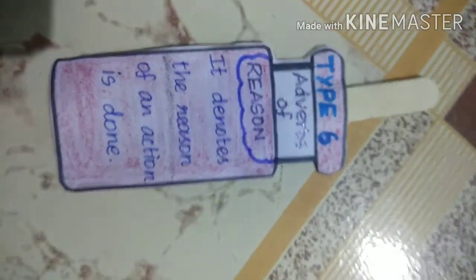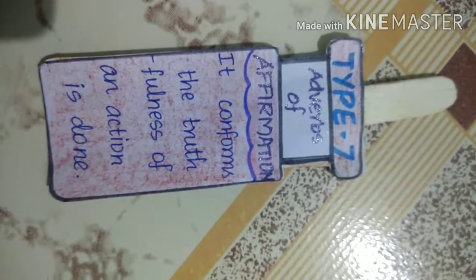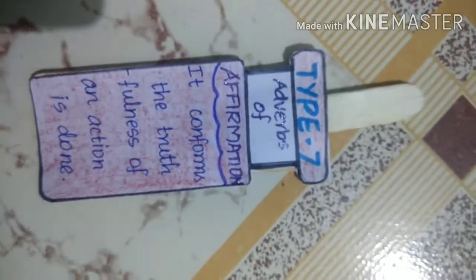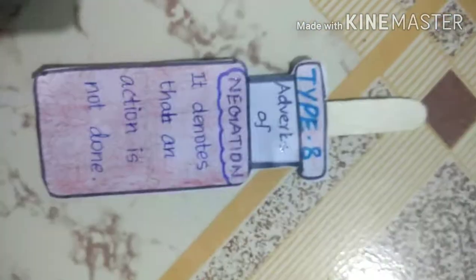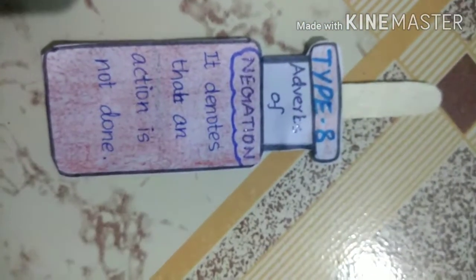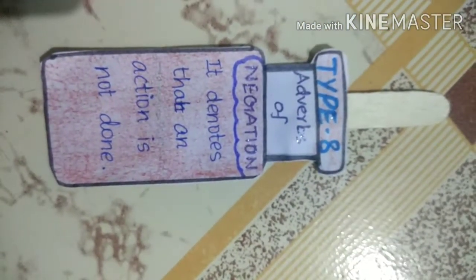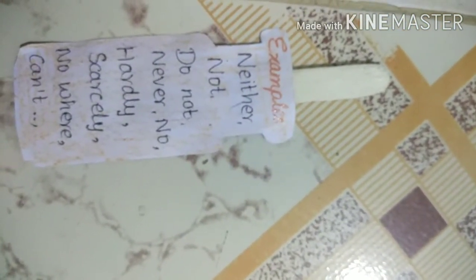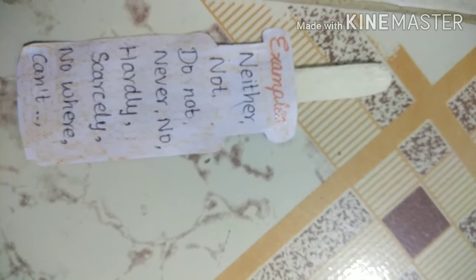Type number 6. Adverbs of reason. It denotes the reason an action is done. Hence, so, therefore, etc. Type number 7. Adverbs of affirmation. It confirms the truthfulness of an action. Certainly and surely are the examples of this type. Number 8. Adverbs of negation. It denotes that an action is not done. Examples are neither, not, do not, can't, scarcely, etc.